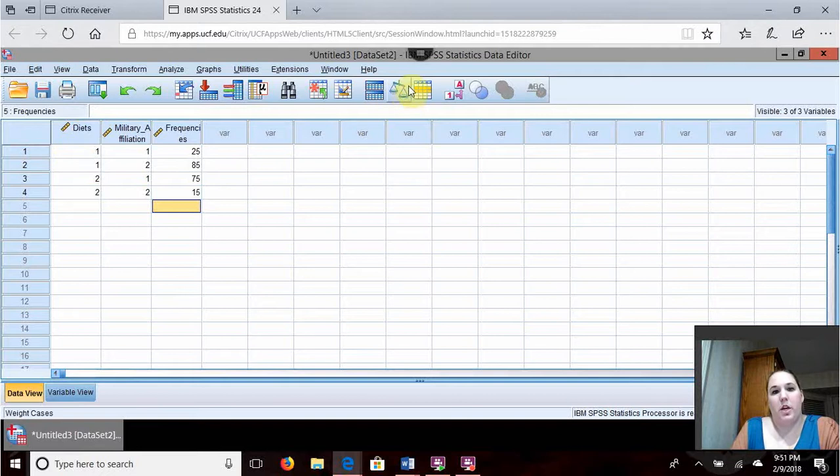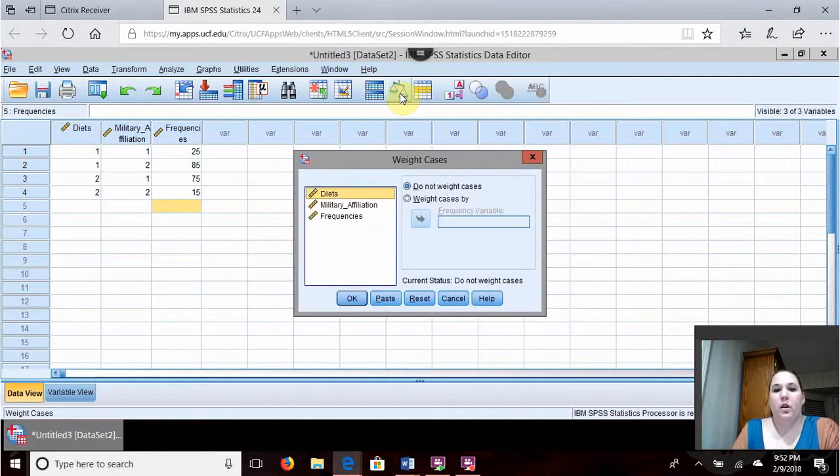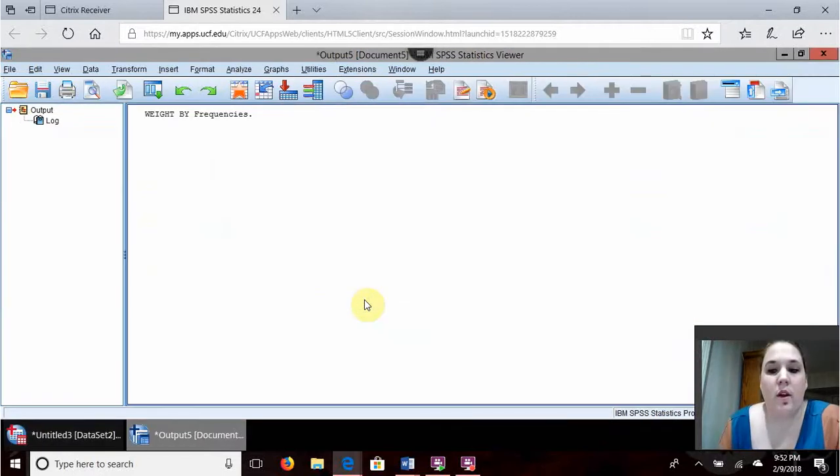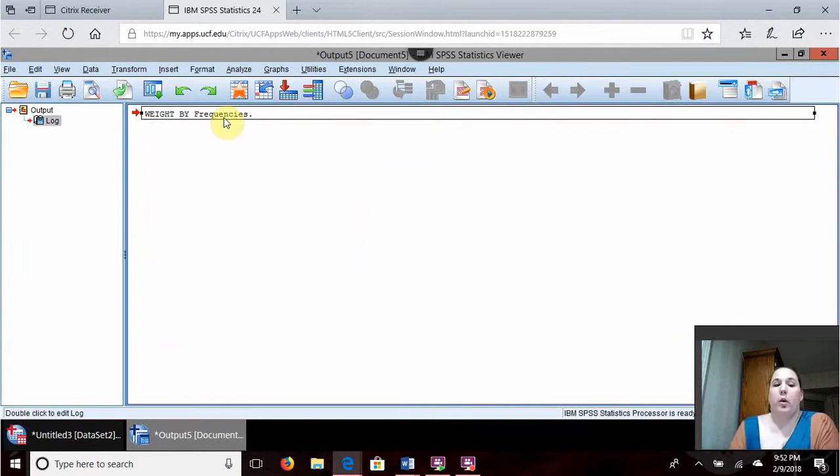Next, we are going to come up here to this lovely sign. It looks like Lady Justice's scale that she holds. We're going to click on that. We are going to then click on weight cases, which is right here. And then we're going to move frequencies over to the frequency variable. And we are going to press OK. This is all you should see is weight by frequencies on the output screen at this time. You have not done anything wrong yet.